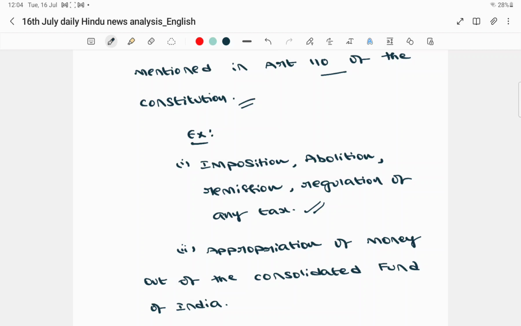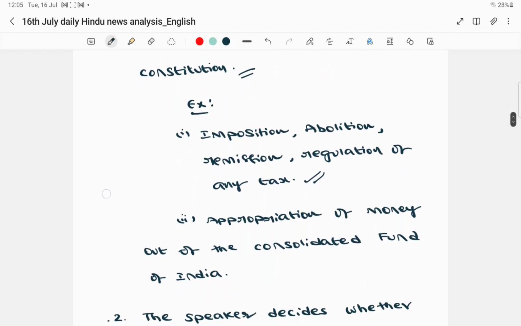So what are the matters mentioned under Article 110? For example, appropriation of money from the Consolidated Fund of India, or imposing a new tax, abolishing an existing tax or regulating any particular tax. All these matters are associated with the money bill.